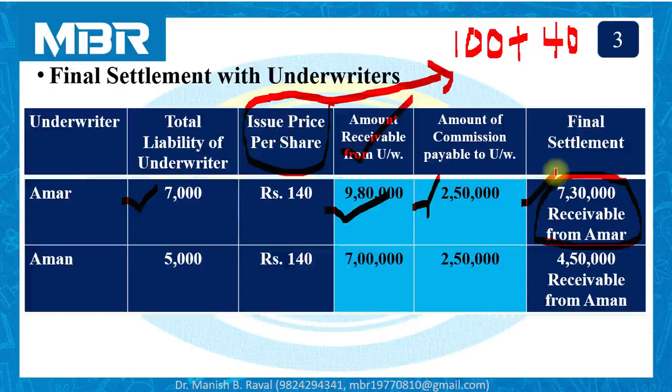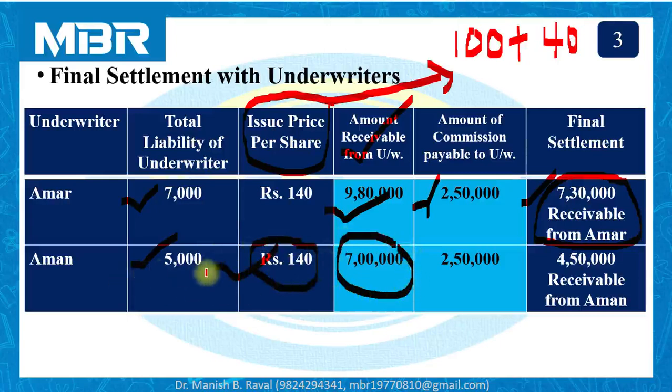Aman. Total liability of underwriter Aman, 5,000 shares. Issue price per share 140 rupees. Amount receivable from underwriter Aman 7 lakhs, 5,000 shares multiplied by 140. That is rupees 7 lakhs.